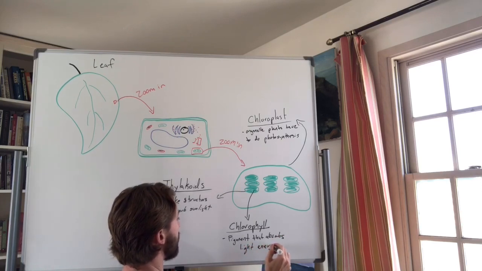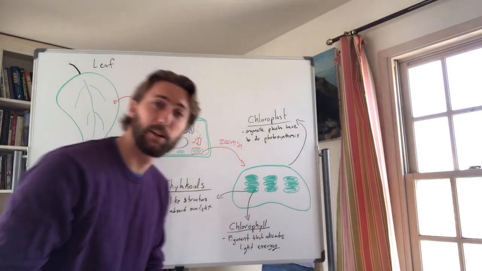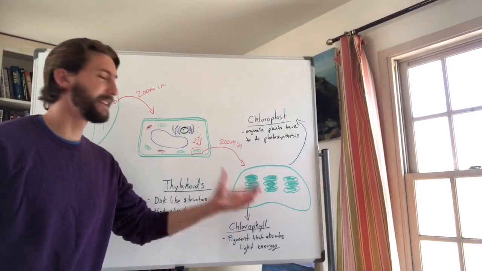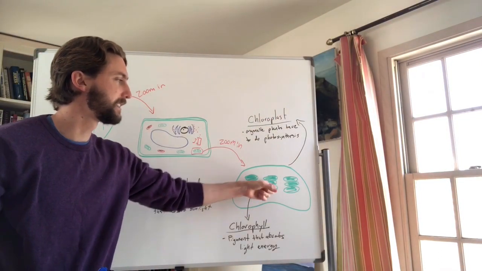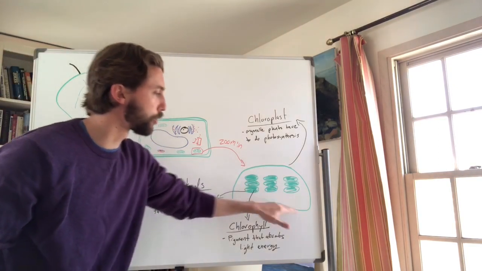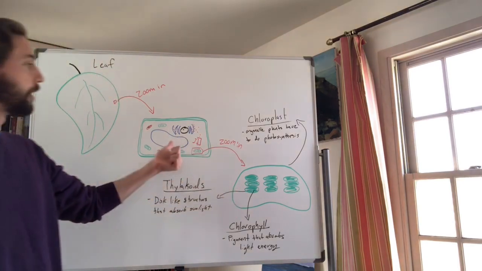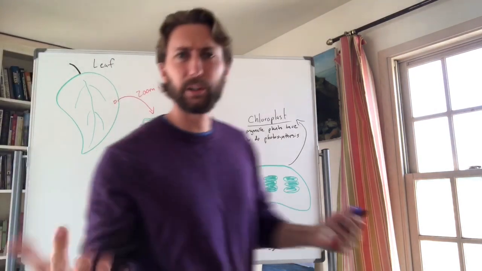Pretty cool. That's why plants are usually green, because they have so much chlorophyll in their cells. The chlorophyll is this green pigment that absorbs light energy for photosynthesis to occur in these thylakoids, these pancake-like discs stacked on top of each other, inside the chloroplast, the organelle of a plant cell inside that leaf. Pretty cool, guys.